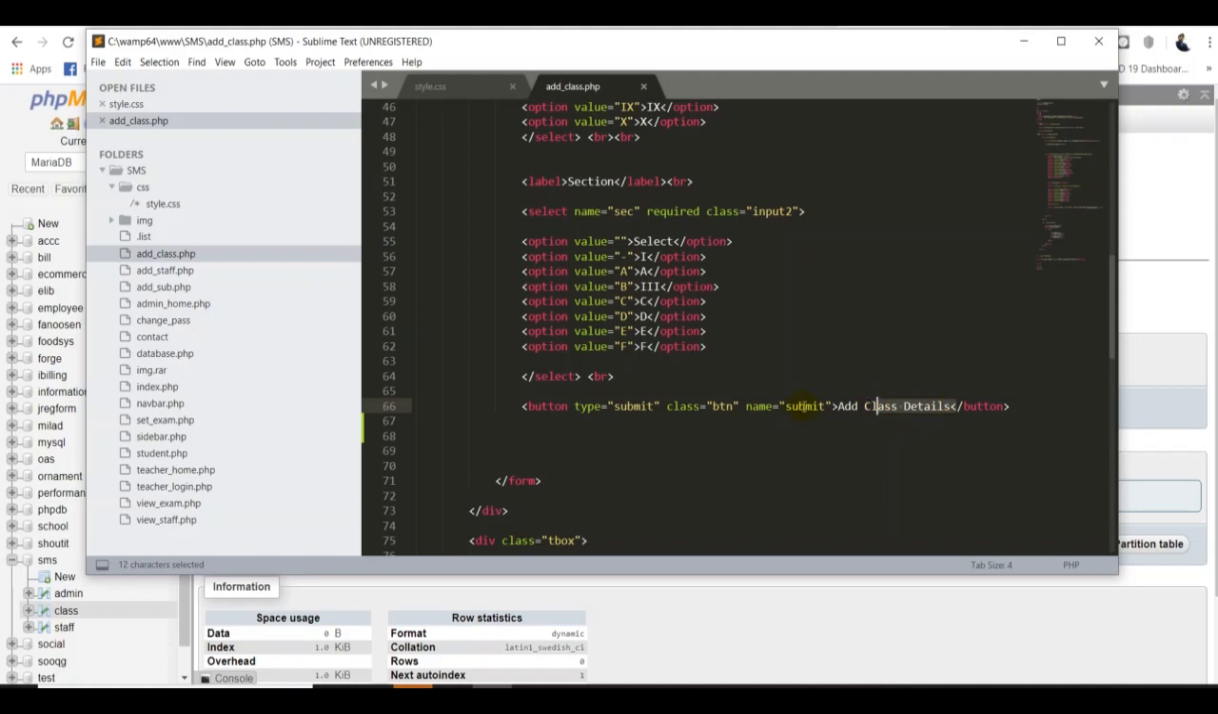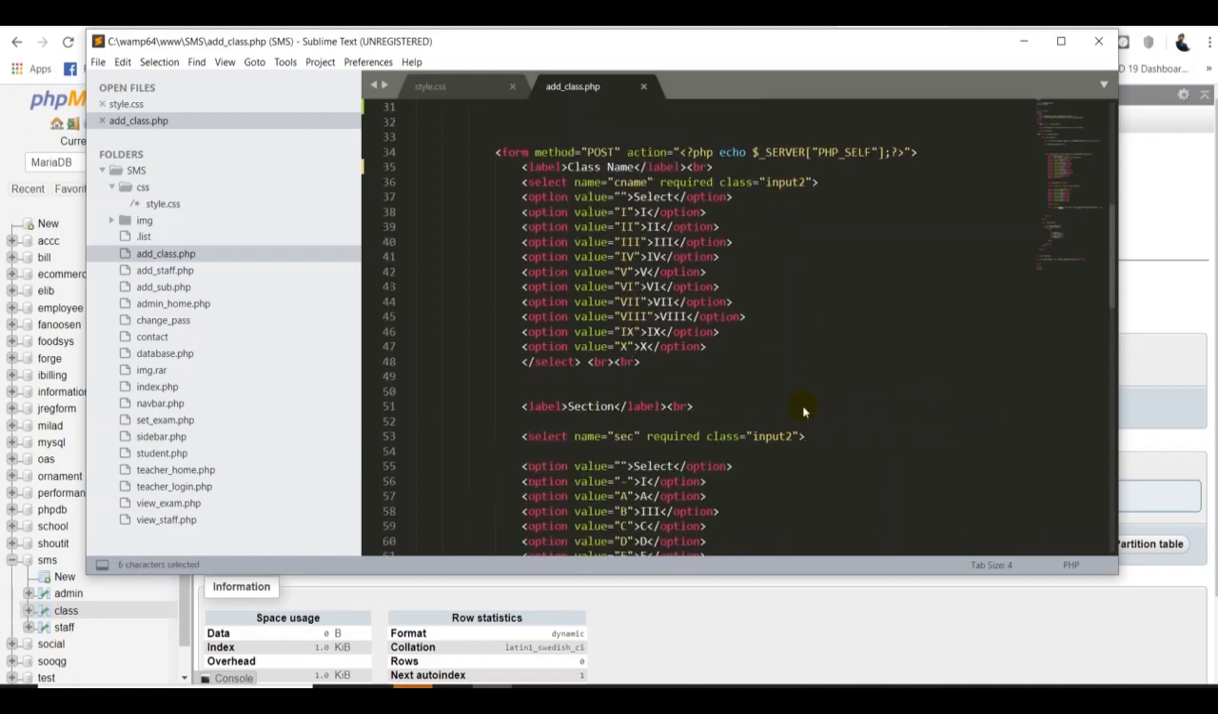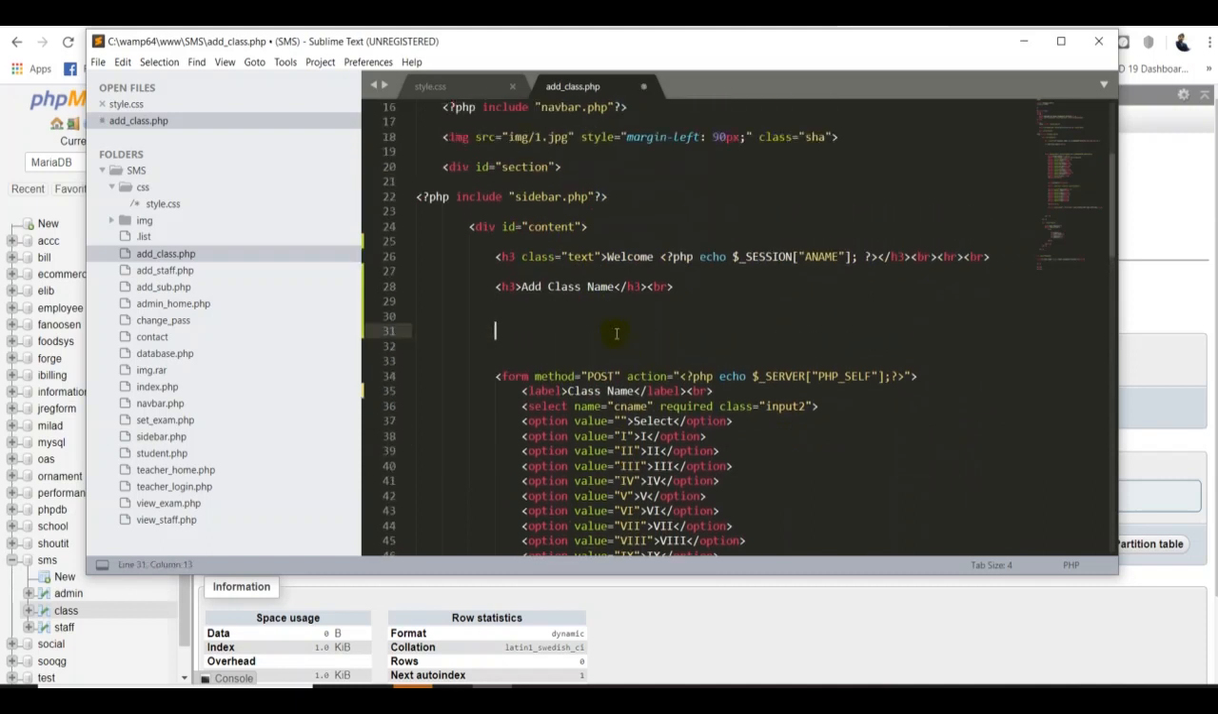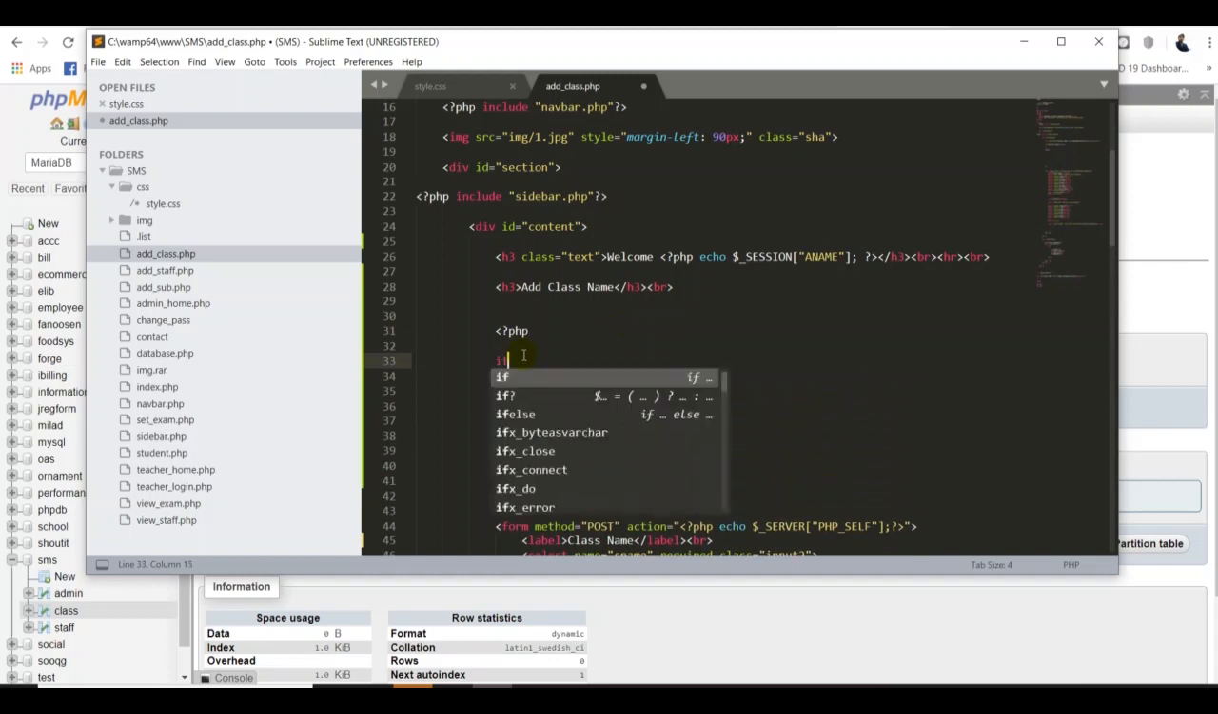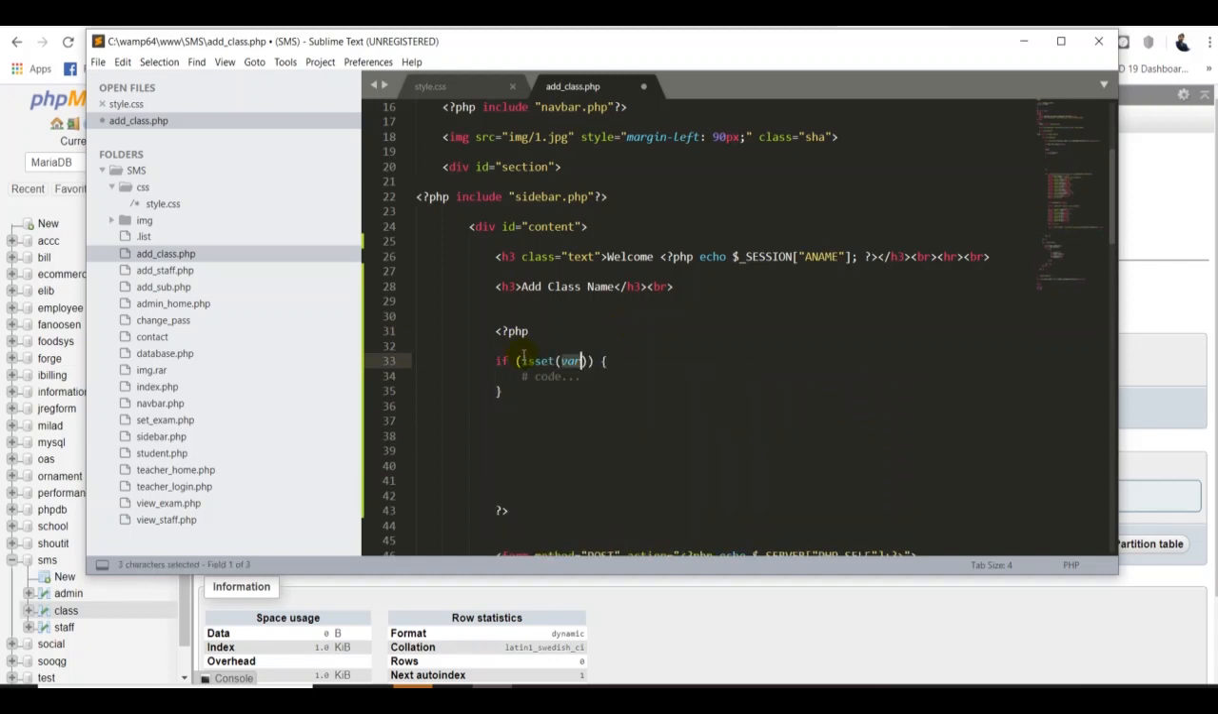The name of the button, I have given already, it is submit. Okay, so let me start. First thing is, if you want to write any PHP script, you have to start with the PHP tag. Then we have to check whether the button is pressed or not. That's simple: if, and put isset.